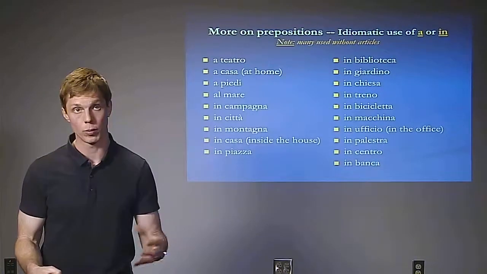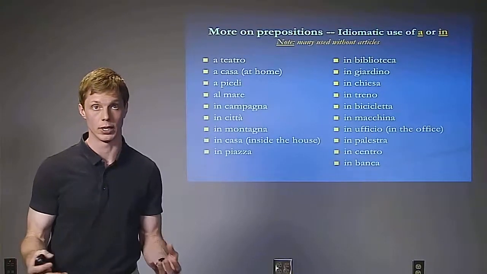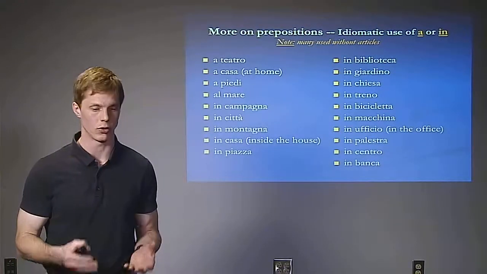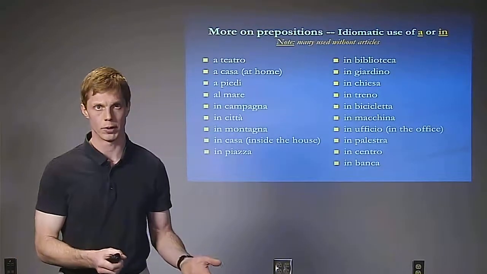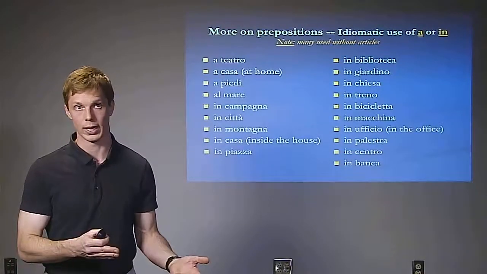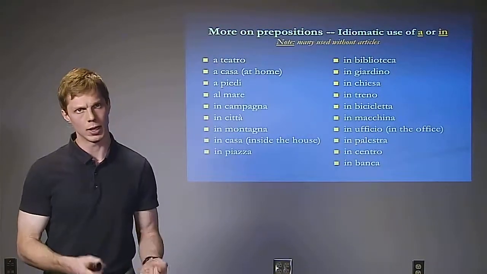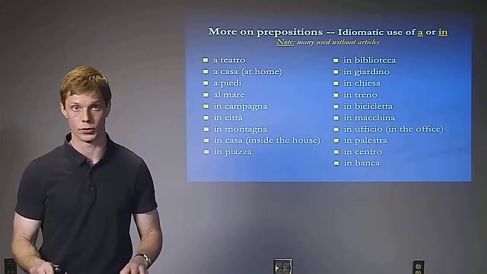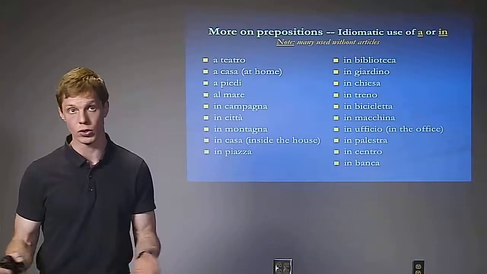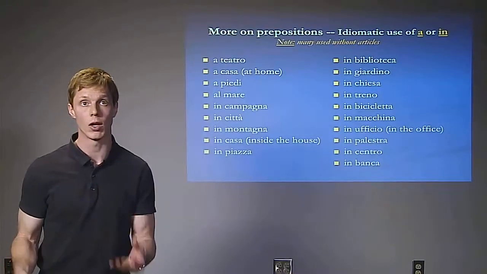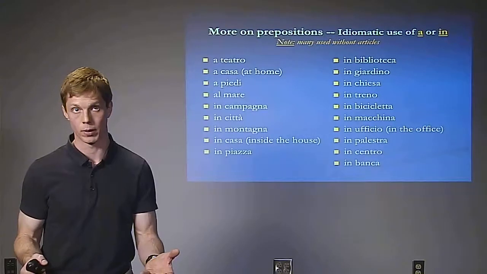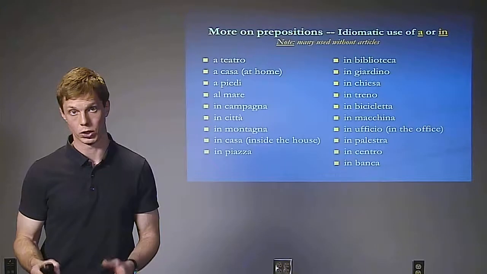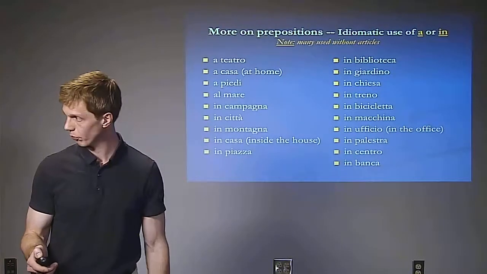Okay, next we have a little bit more on prepositions. We're going to get into prepositions in this part of the book and part of the course. And what's important to know about prepositions is oftentimes they're used to mean at or in a certain place. And generally we use prepositions combined with articles. In fact, in Italian, we almost always use an article. But certain places don't use them. They use just a plain old preposition, that a or in specifically. Okay, so here's a list of them. And you want to make sure you're aware of these prepositions. This is something you want to study and memorize.